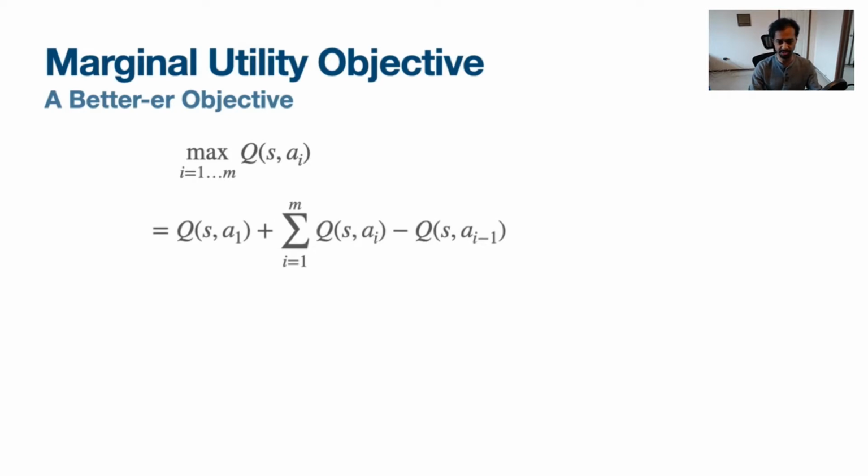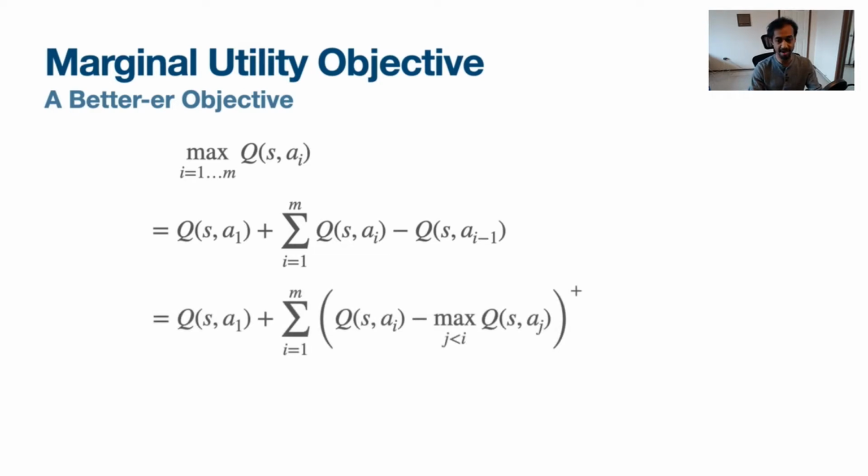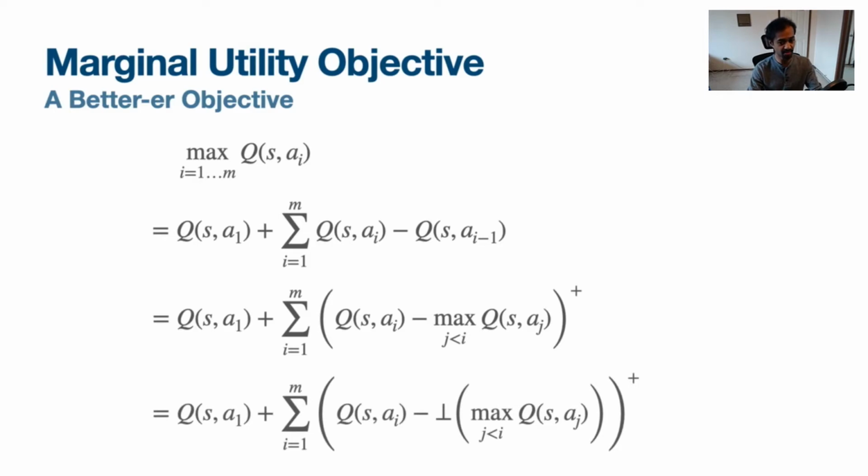The marginal utility of an action is the utility gained by choosing it over another action. Consequently, the max value can be rewritten as the sum of marginal utilities of all the actions. Placing a stop gradient in front of the max in the new equation ensures that each subsequent action is improved without compromising the values of previously generated actions.